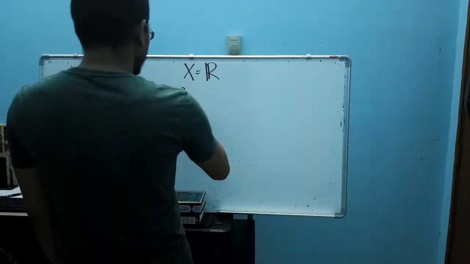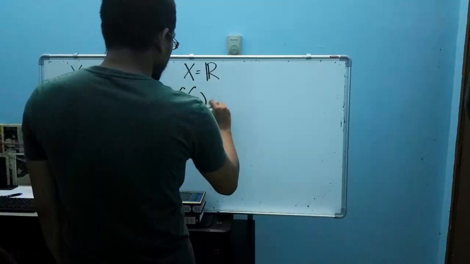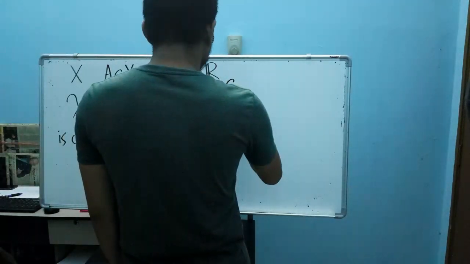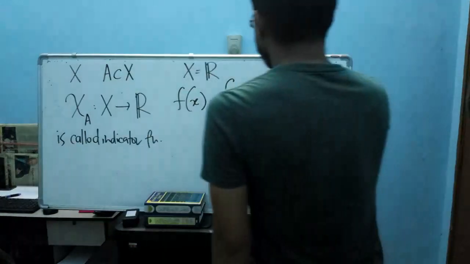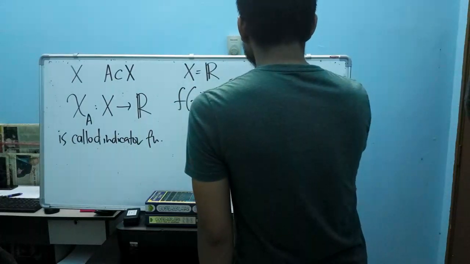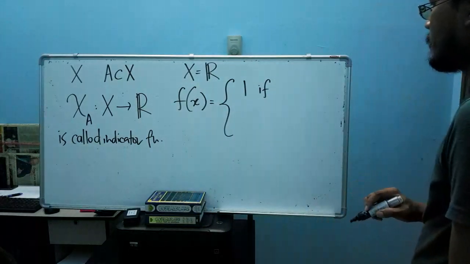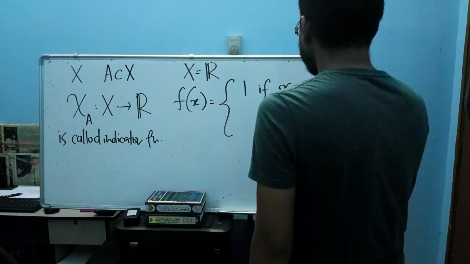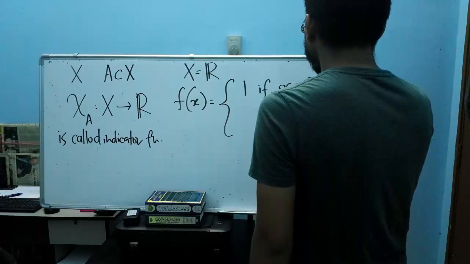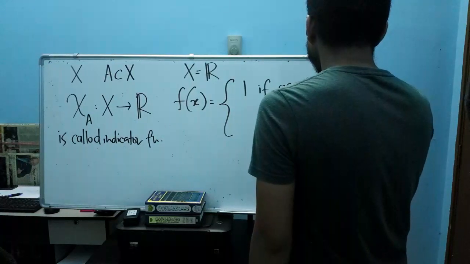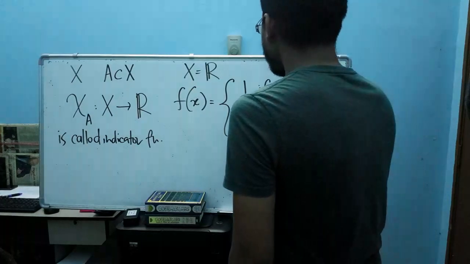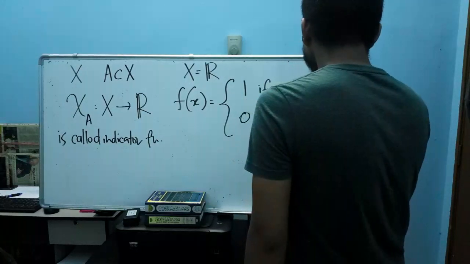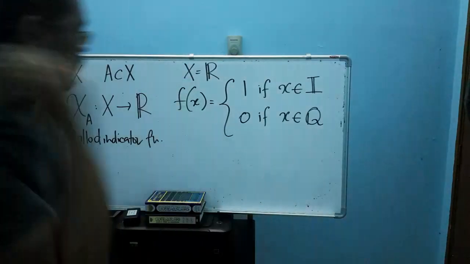Now I will define such a function f(x). f(x) is given by 1 if x is an element of the set of all irrational numbers, and 0 if x is an element of the set of all rational numbers.